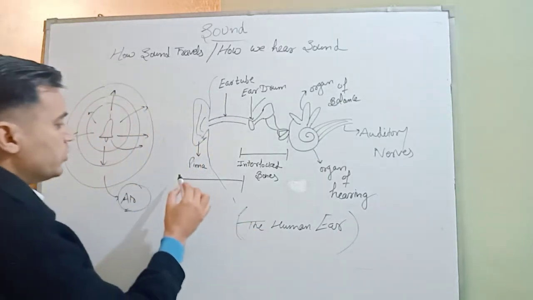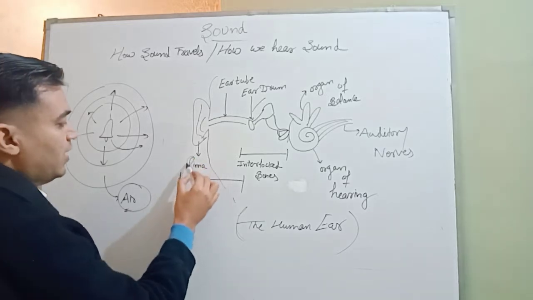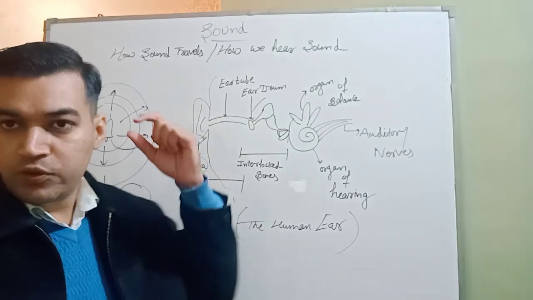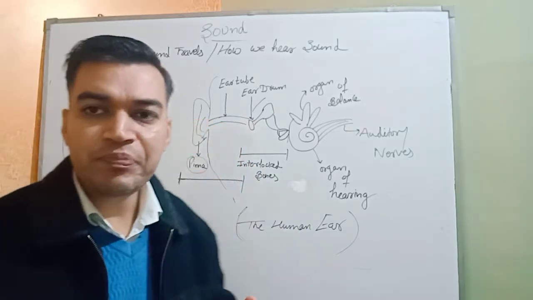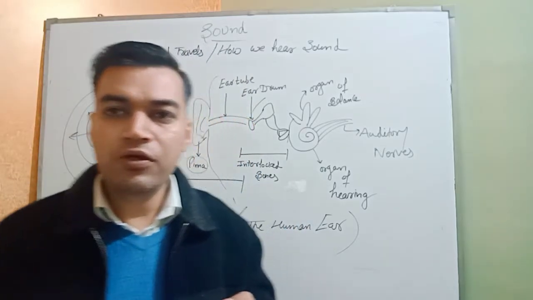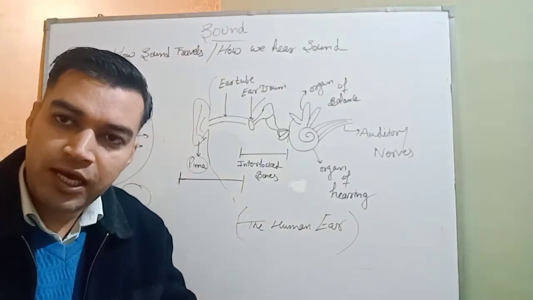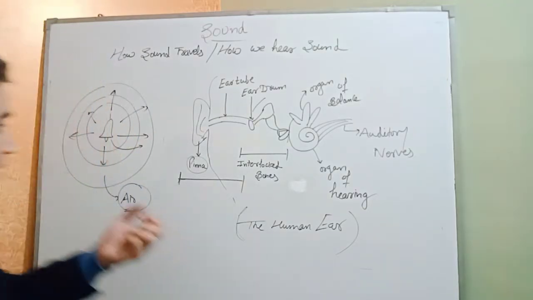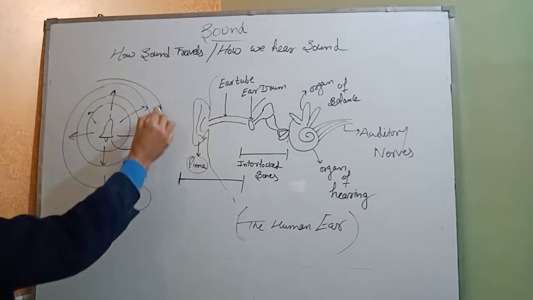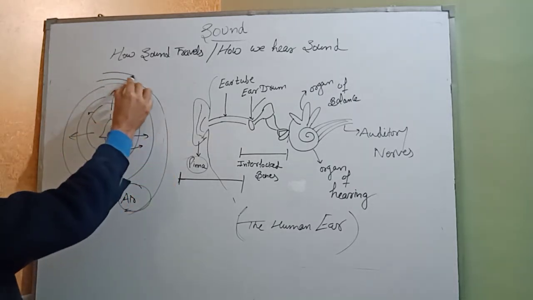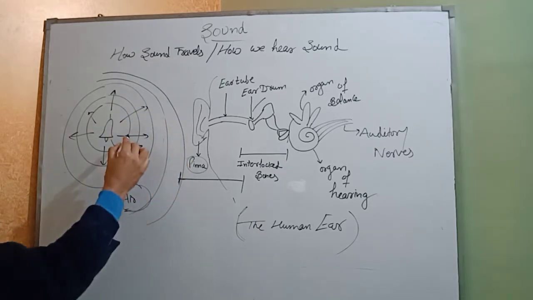First we have the outer ear. The outer ear consists of a pinna. You can see the structure. This structure is called the pinna. What is the function of the pinna? It collects the vibration from the surrounding environment, the surrounding atmosphere. If a bell is ringing nearby your ear, the vibration will travel all around, and it will reach your ear.